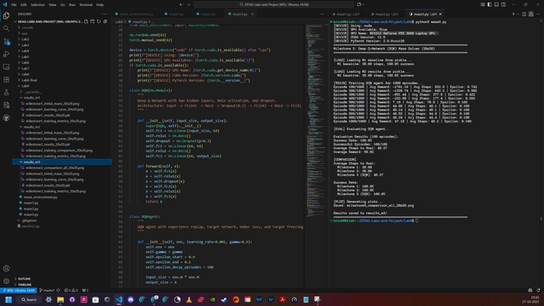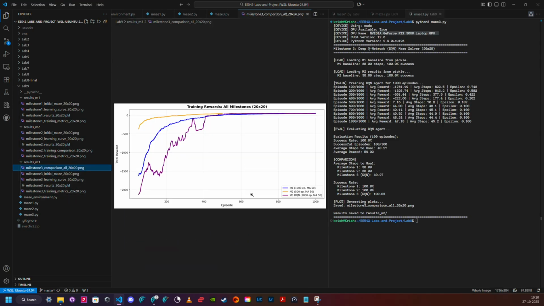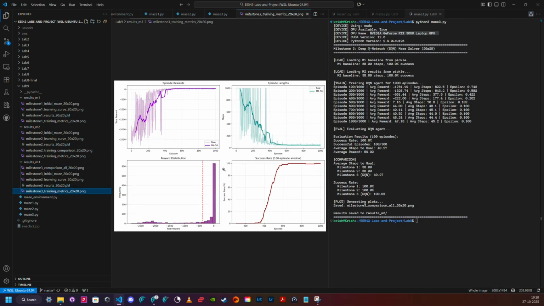The comparison plot shows all three approaches, demonstrating the function approximation trade-off. DQN sacrifices precision for the capability of being generalized. So that was the takeaway from milestone 3. And here also you can see the comparison matrix, the comparison curve, and then the training metrics of the DQN method. Thank you.